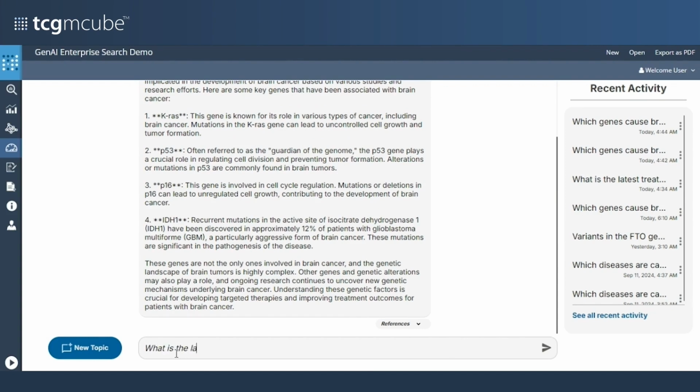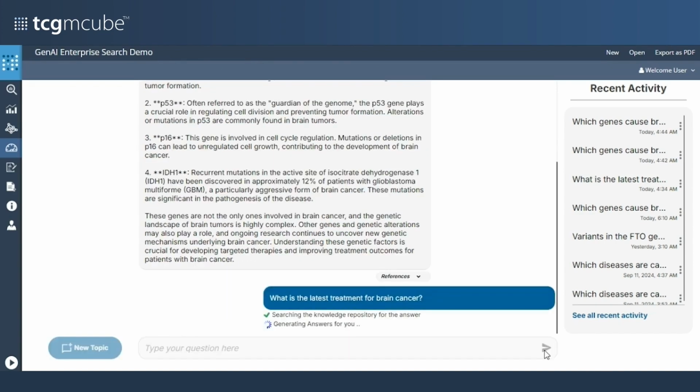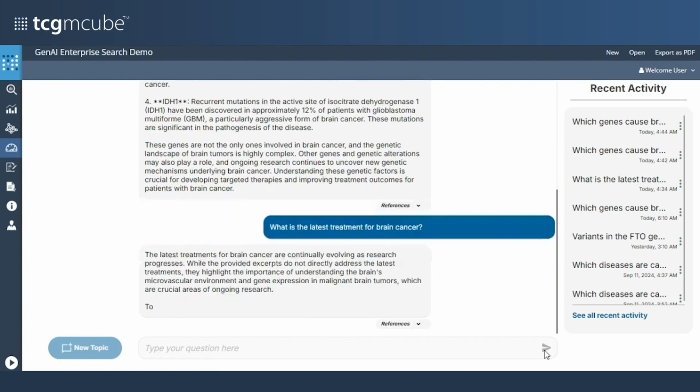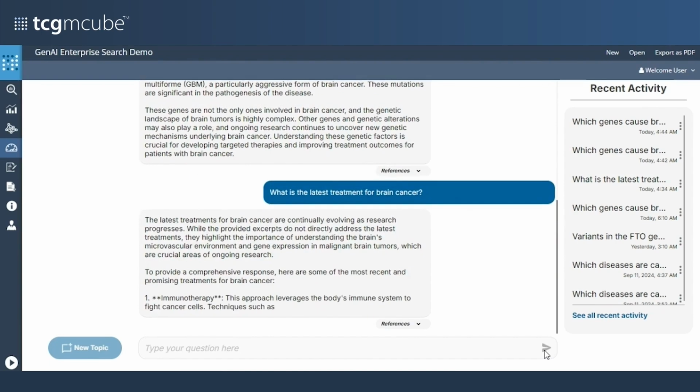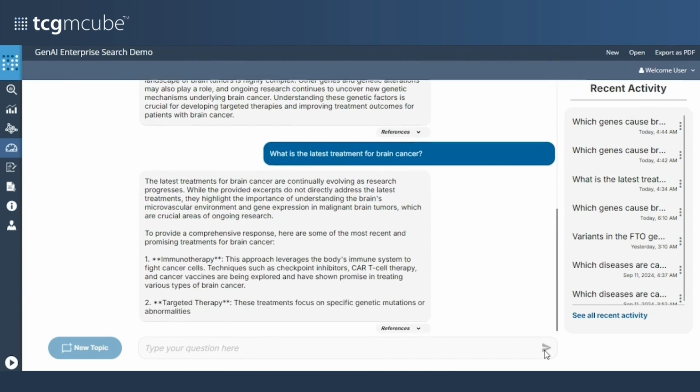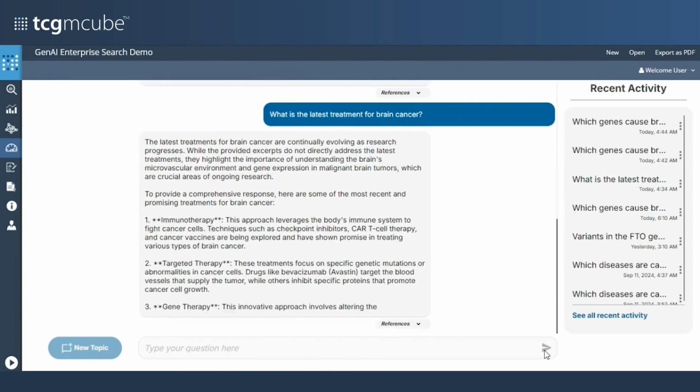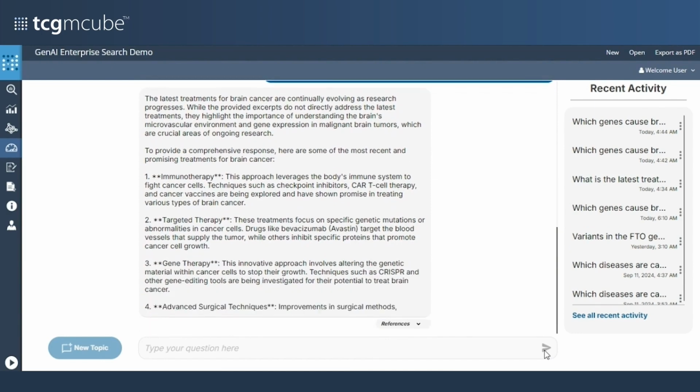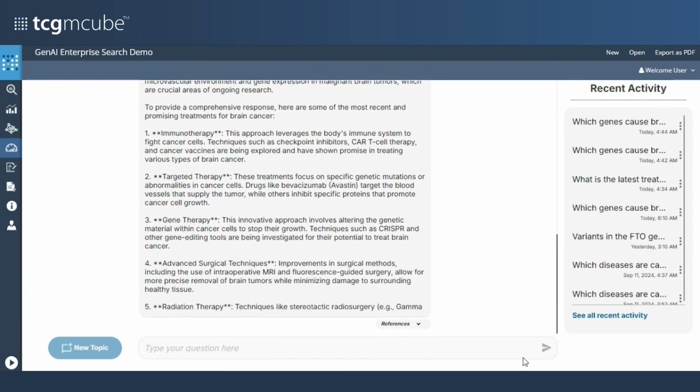I can ask follow-on questions to this. So maybe I want to understand what is the latest treatment for brain cancer. Again, I type out the question, and leveraging the knowledge graphs and the Gen AI, it's able to give me a very contextual response on the different treatments available for brain cancer. And again, the references really help me go deeper into the information and understand the source of this information.